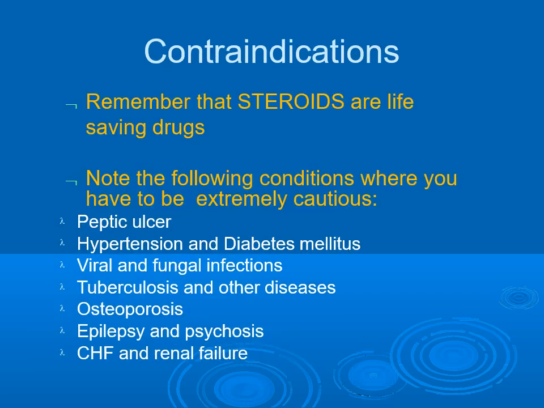Contraindications for the use of steroids. Steroids are life-saving drugs and therefore their use must be very judicious. Following are the conditions where we have to take extreme precautions, like peptic ulcer, hypertension and diabetes mellitus, viral and fungal infections, tuberculosis, osteoporosis, epilepsy, psychosis, congestive heart failure and renal failure.